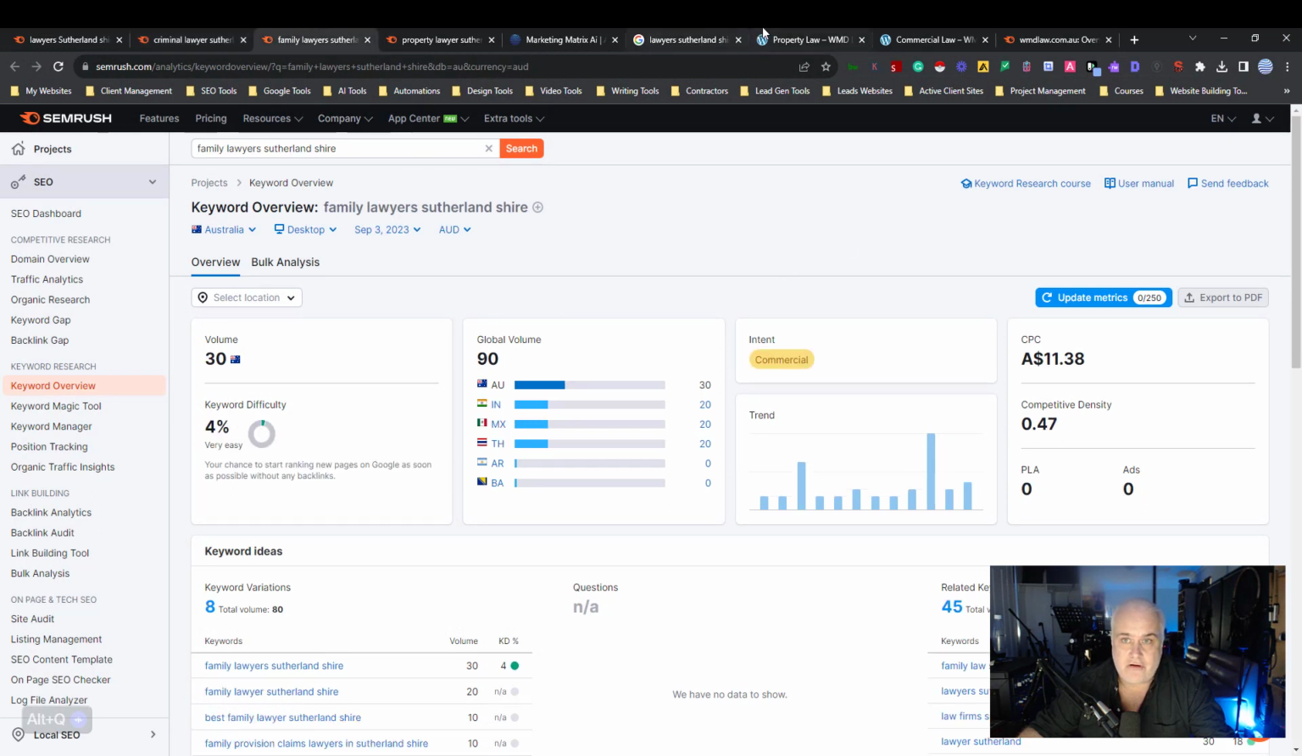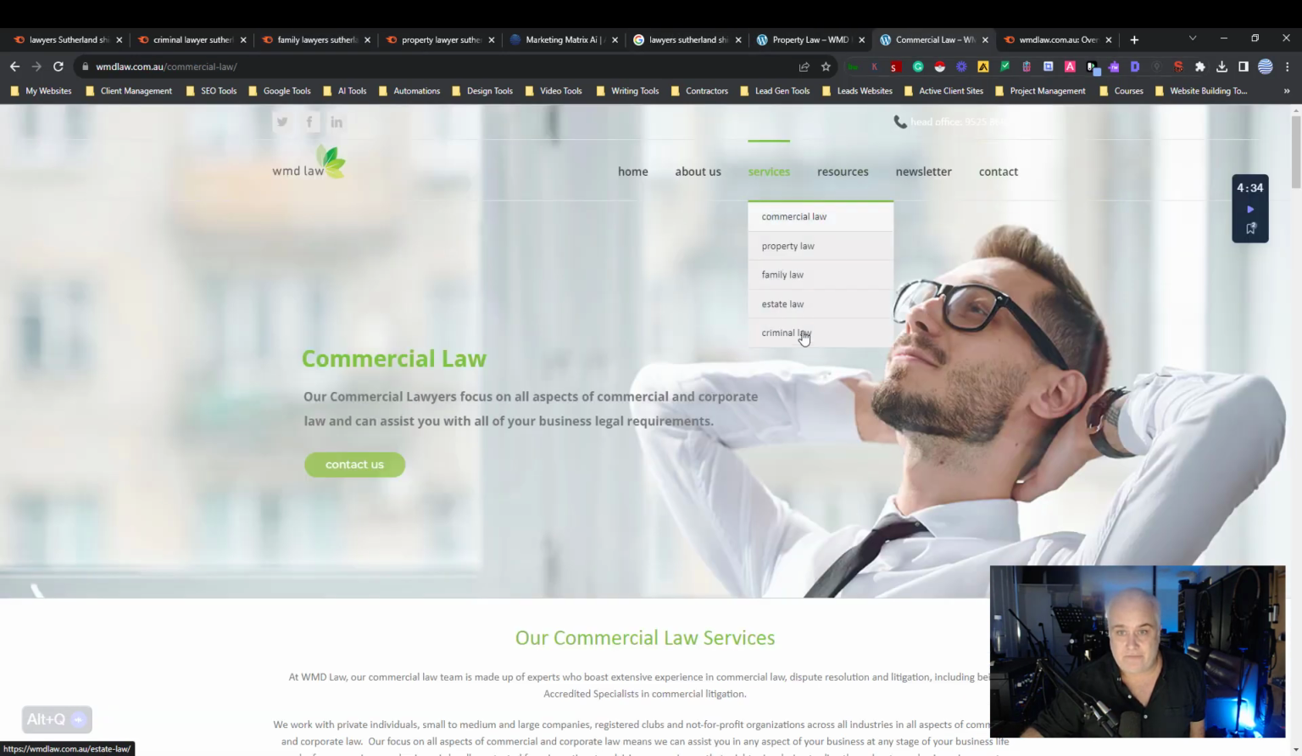And now they also offer the services of family law. Right, so you're getting 30 people a month. Even if you got 5 of those a month, I can imagine that's a decent payday, right? 5 extra clients a month. And look at that, 4% difficulty. You could basically sneeze on that and get to the first position. But with the way that their website's structured, they're not going to have any luck with that.